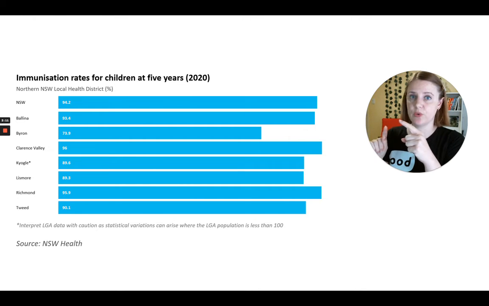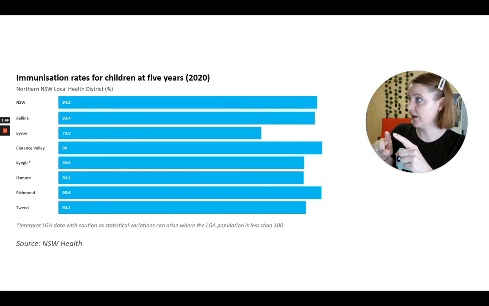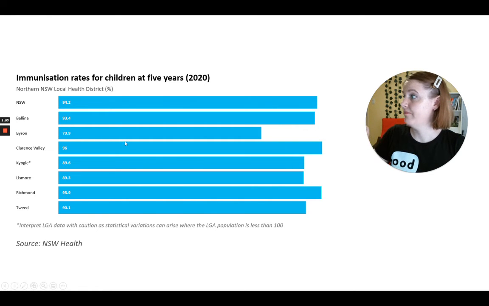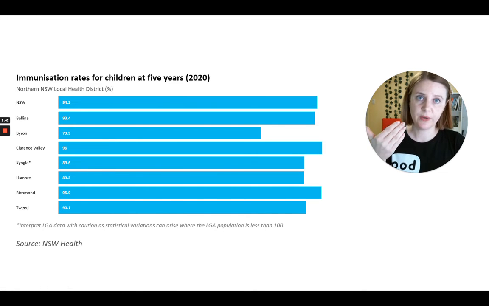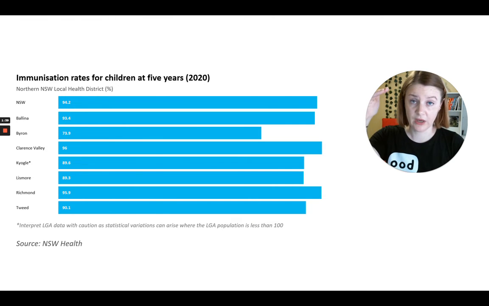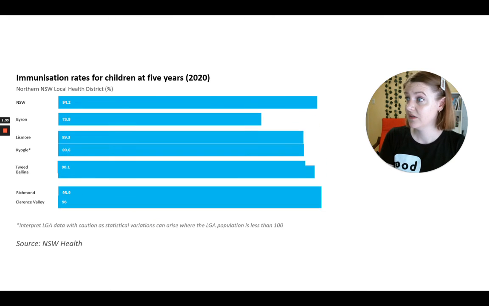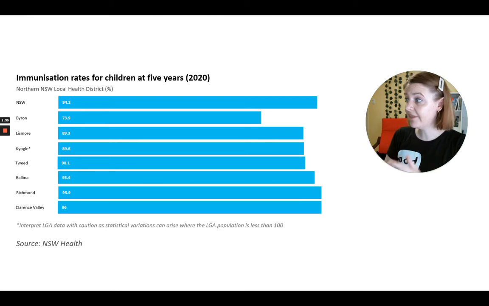Now, the next thing that I'm doing is, obviously we've got Byron is the lowest, but I'm constantly going, well, what's after Byron? Then I need to find Lismore, and then Kyogle, and I'm constantly going back and forward from the end of the bars here back to the name, and my eyes are darting from one side to the other. And really, I can see that it's been sorted alphabetically. I see the logic behind that, but ideally what your audience is doing is trying to work out the order that it's actually in, and you're trying to do that in your head. So all it needs is to be sorted lowest to highest. And that just makes it really easy to see.